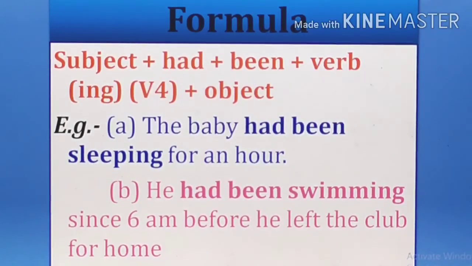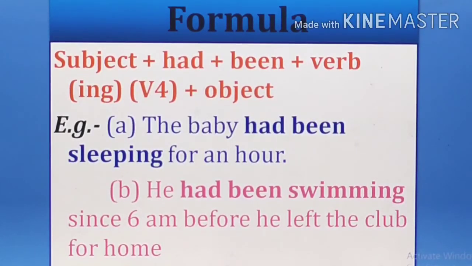And for is used where there is no initial time but a long time is mentioned, means the action is still going on, started an hour ago or for 2 years or for a week. For a long period we use for, and since when we want to show the initial time. For example, he had been swimming since 6 a.m. means the action started at 6 a.m., then we use since, before he left the club for home.